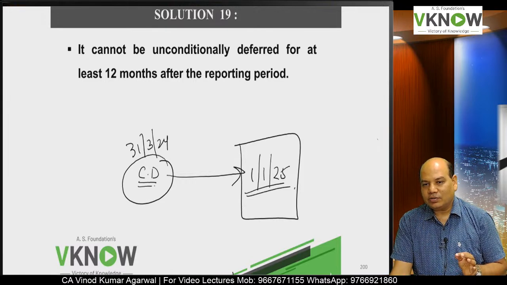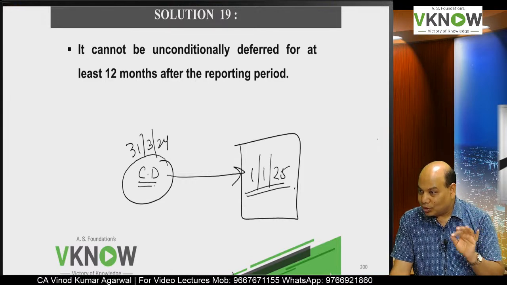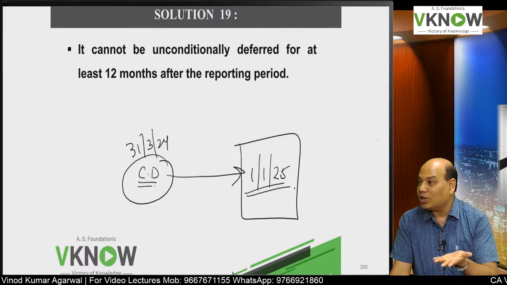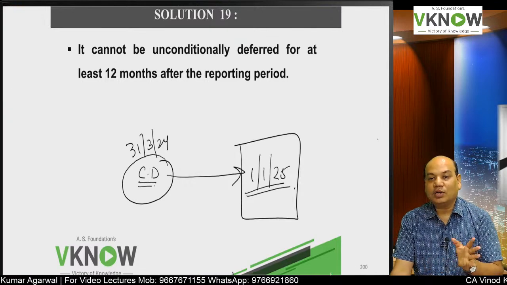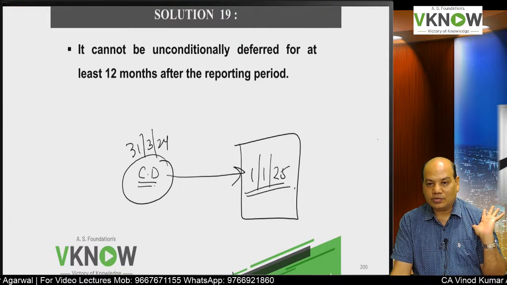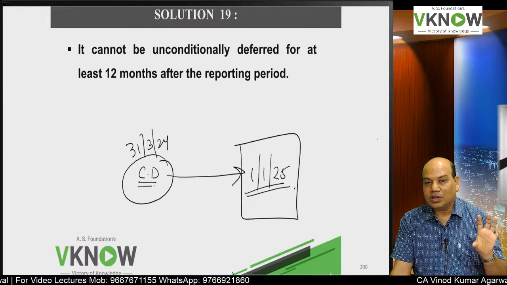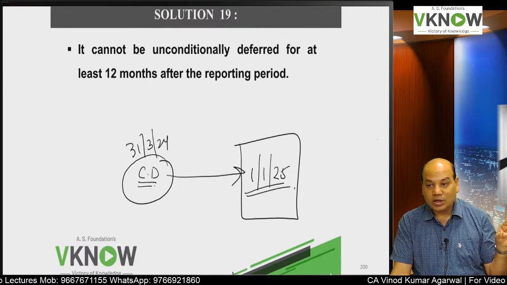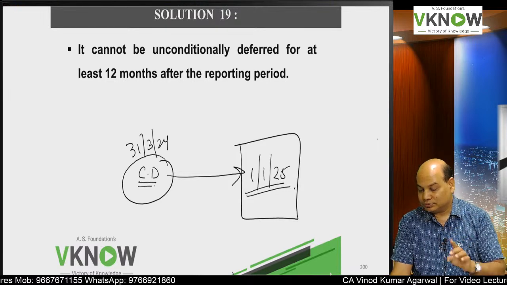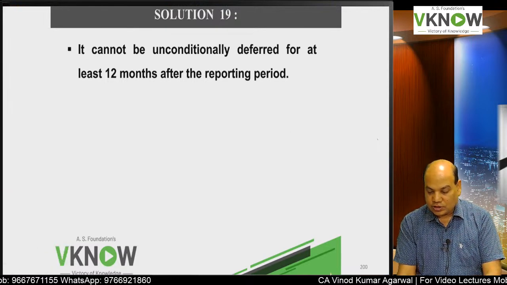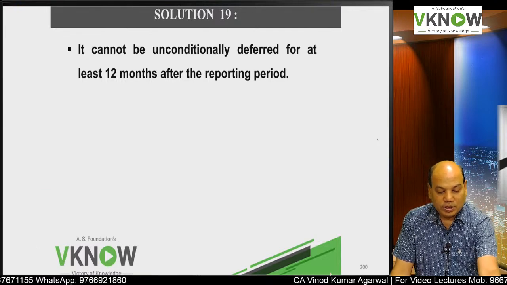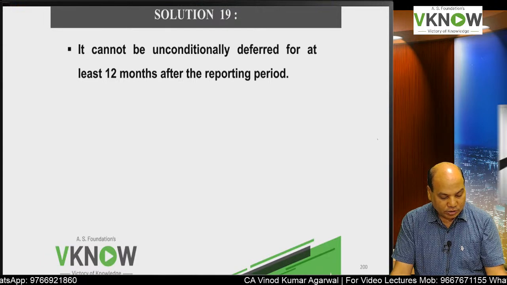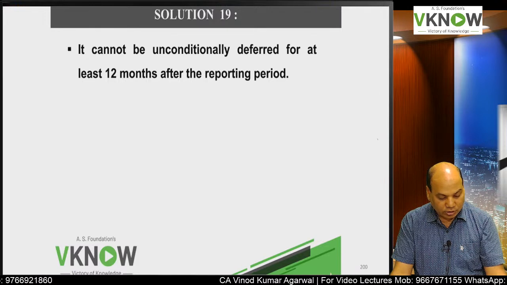So the simple test is, if the other party wants and you have no choice but to pay, you cannot on your own defer the payment, then such liability will become current liability. Expectations are immaterial here, but expectations are material in case of current asset. So the standard is more strict as far as current liabilities are concerned, where you don't have to look at expectation, you have to see whether you can unconditionally defer it or not. Is it right?